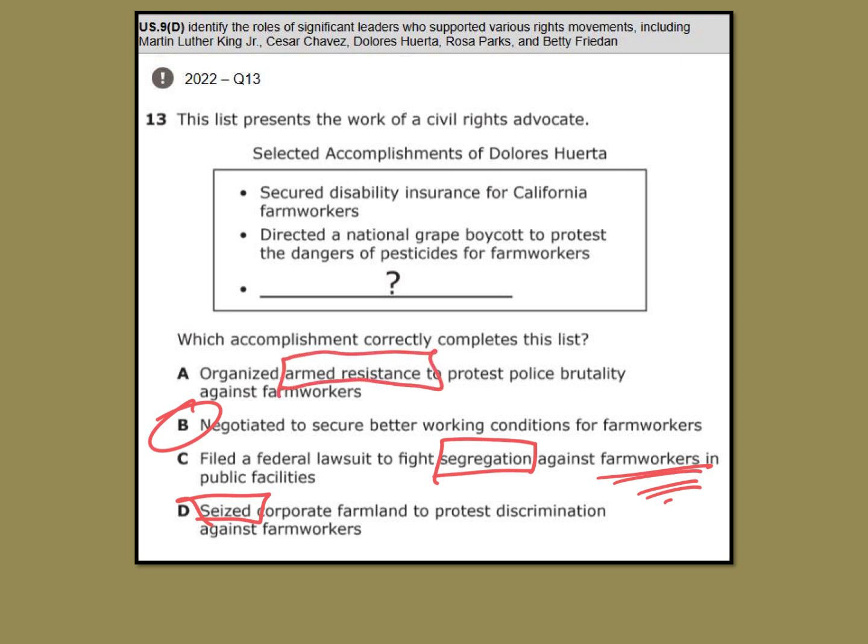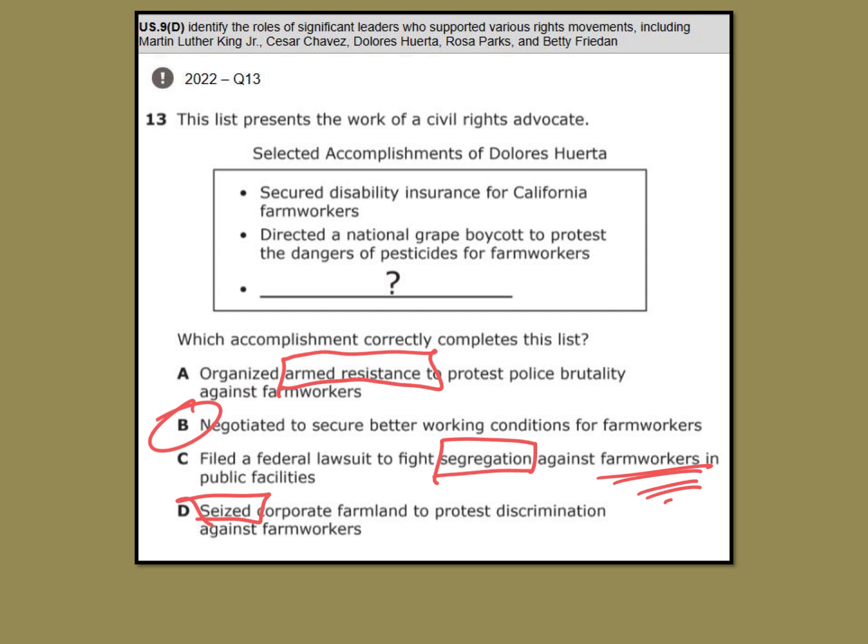I once heard a teacher, and this was wrong for her to say, but she was an older teacher. She just taught Cesar Chavez and Dolores Huerta as the Martin Luther King for Mexicans. And I was like, that's so wrong. But she was an older woman, and I was like, at least you're teaching him. But it's not the same thing at all.